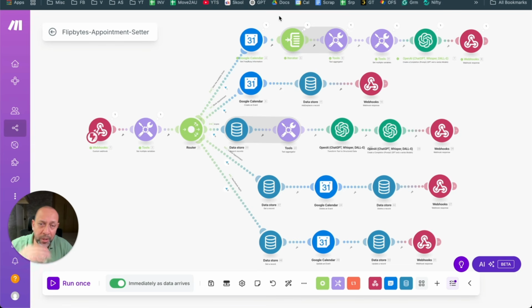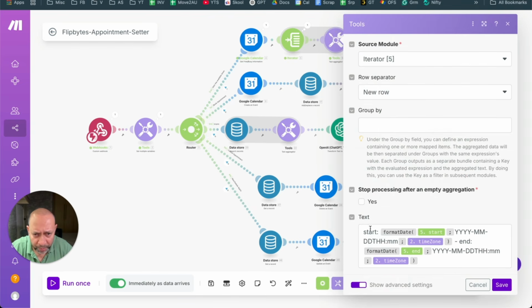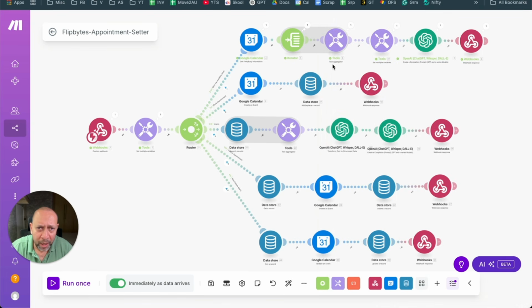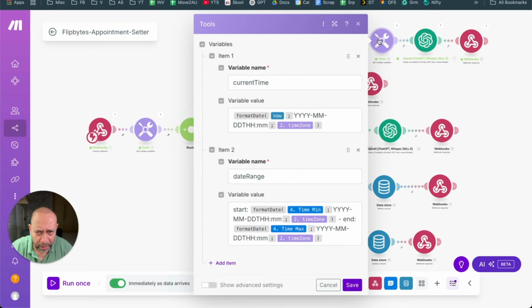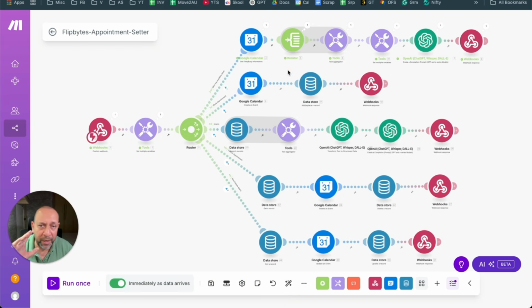So this gives you the time. This is the iterator which traverses through the array. Basically, if there's a collection of, let's say, 10 times, it will go through all 10 times. Then this is the place where it gets converted. We need to format it, so we convert it into the date format. After that, it comes here, and it says variable current time is this value, and then a variable value for this one. So it takes the range. We need to do some processing out here, which is nothing but date formatting.